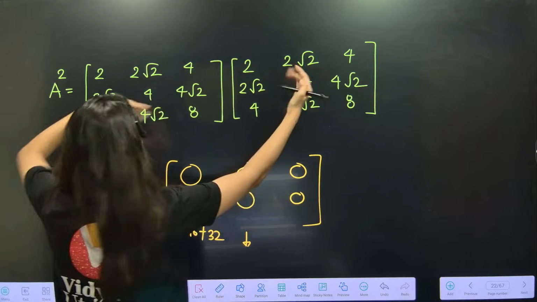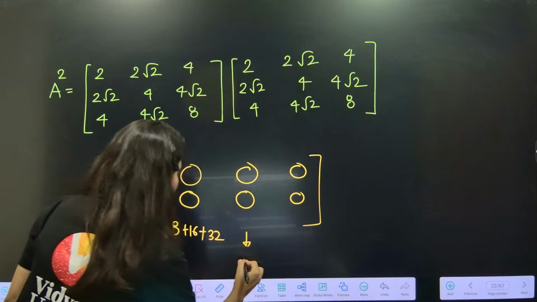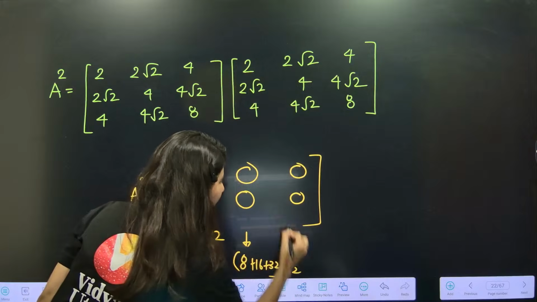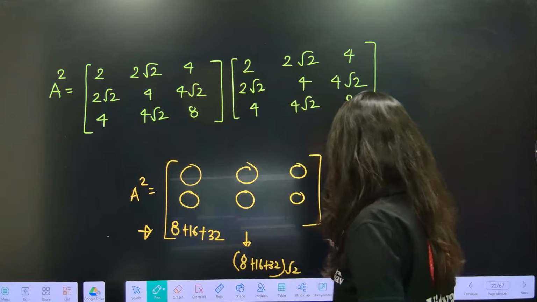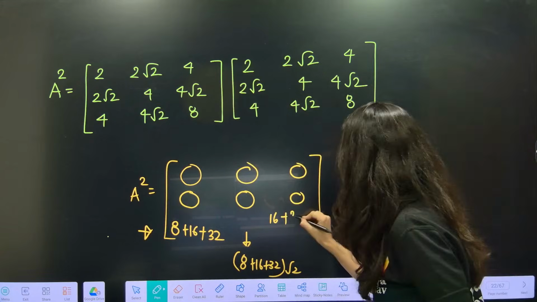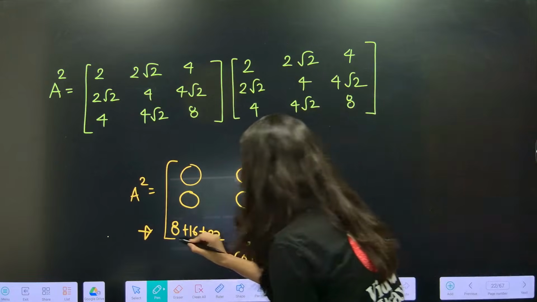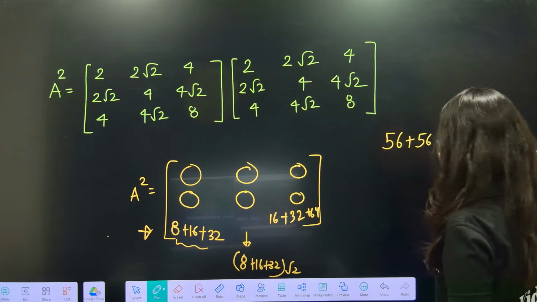Now multiply this with this. 4 2s are 8. 4 4s are 16. 8 4s are 32. So 8 plus 16 plus 32 root 2. And here what we are going to get is again this multiply this. 4 4s are 16 plus 4 root 4 4s are 16, 2s are 32 plus 64. Everybody, so if you add this 56, the answer will be 56 plus 56 root 2.